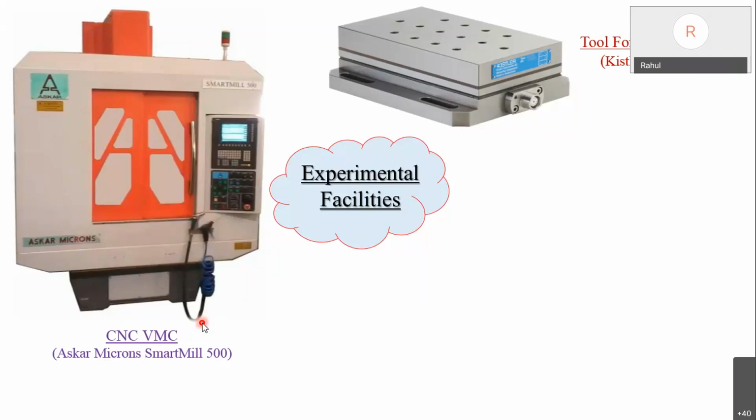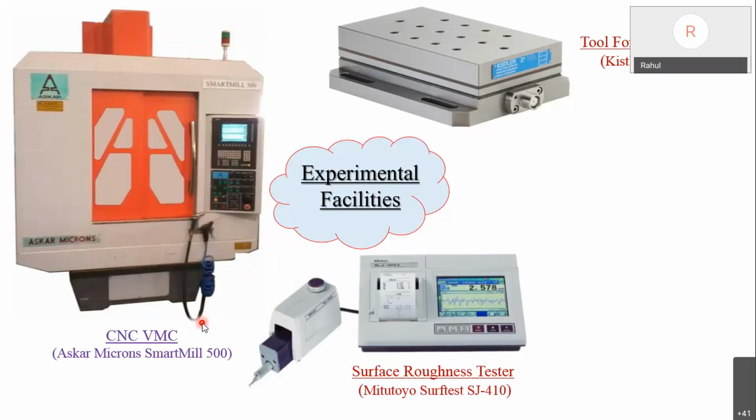And this dynamometer is featured with a maximum sampling frequency of 12,000 hertz. It is of type 9257B. This type of dynamometer we have with us. Then we have this surface roughness tester for roughness measurement. Here we have different measuring speeds, and Surftest SJ40410 is the model from Mitutoyo that we have at our institute, which we used to